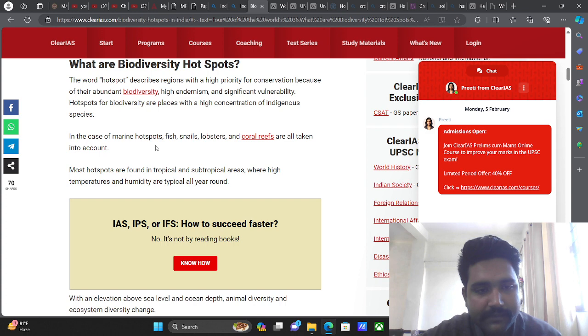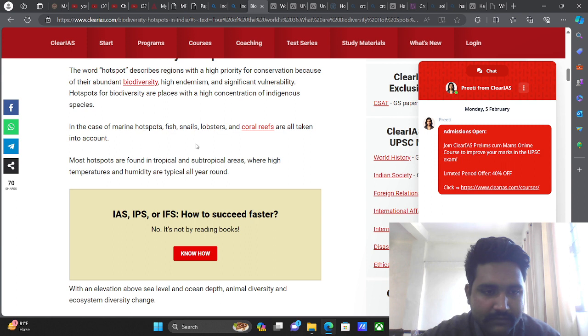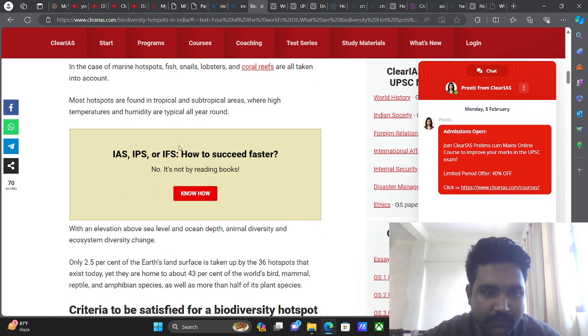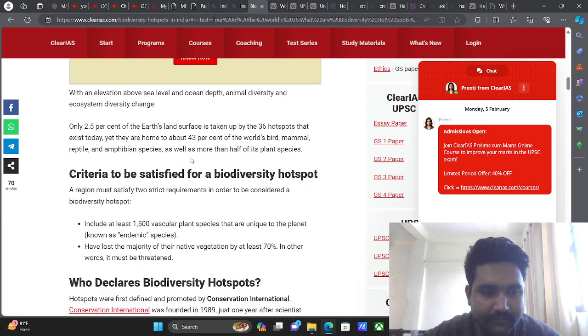Hotspots for biodiversity are places with a high concentration of indigenous species. In case of marine hotspots, fish, snails, lobsters, and coral reefs are all taken into account. Most hotspots are found in tropical and subtropical areas where high temperature and humidity are typical all year round.